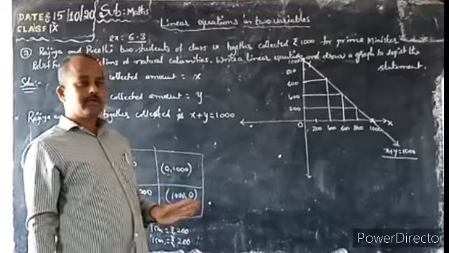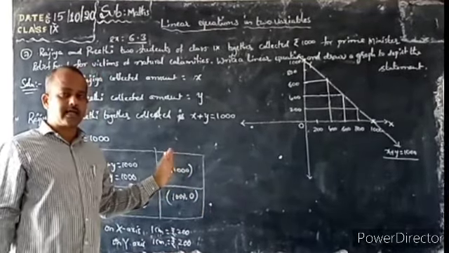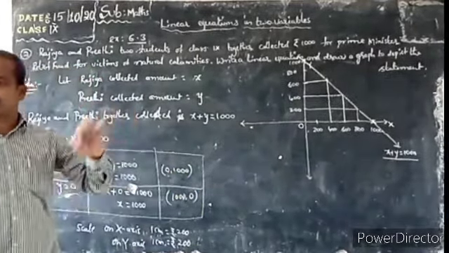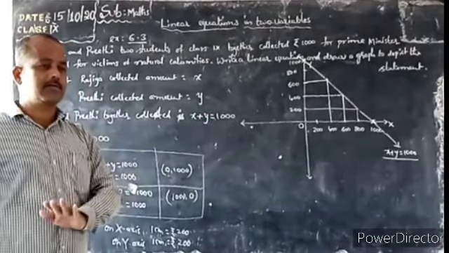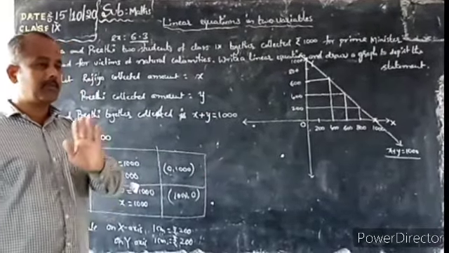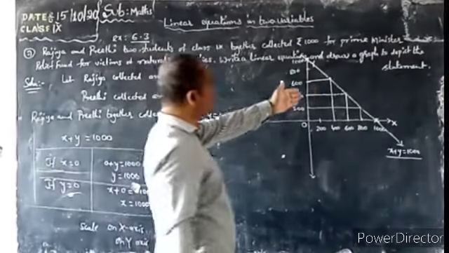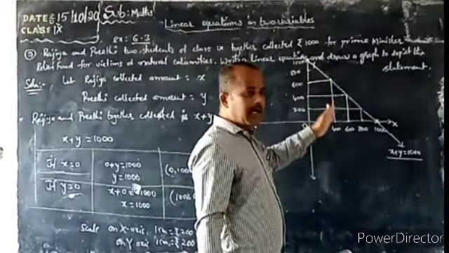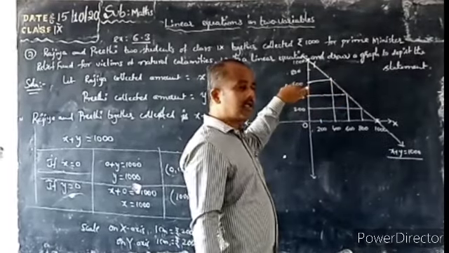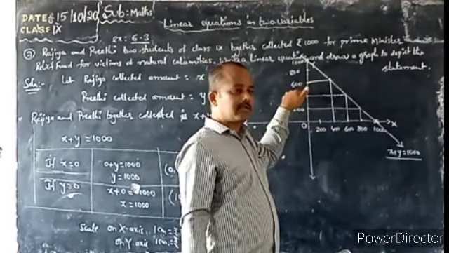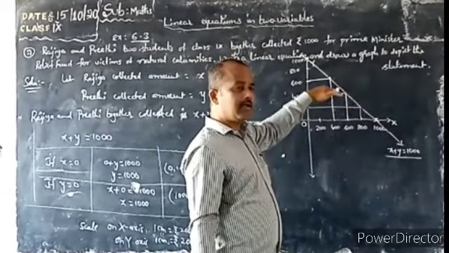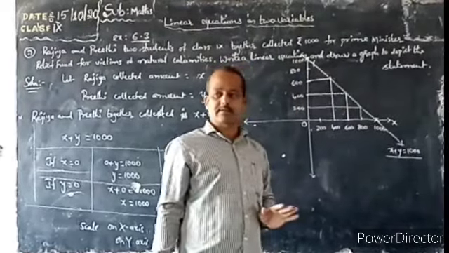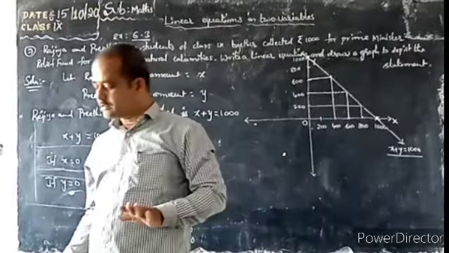Is it clear now? Yes. The previous problem also asked like that only. Find the x coordinate if y is equal to some number given. From that number until it touches the graph, we have to make a line and then go to what you require, either x or y. If x is required, come to the x-axis. If y is required, come to the y-axis. Is it clear now? What next?